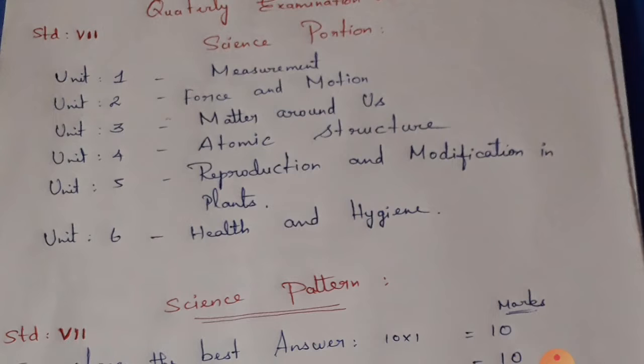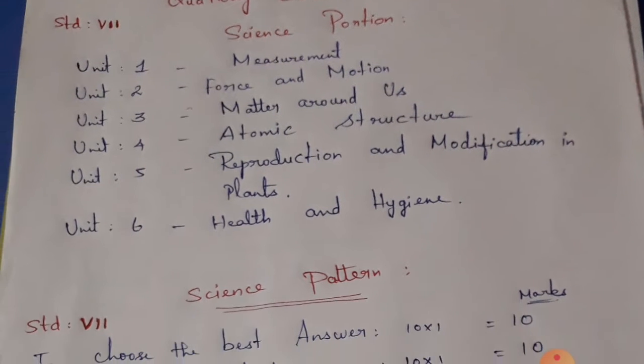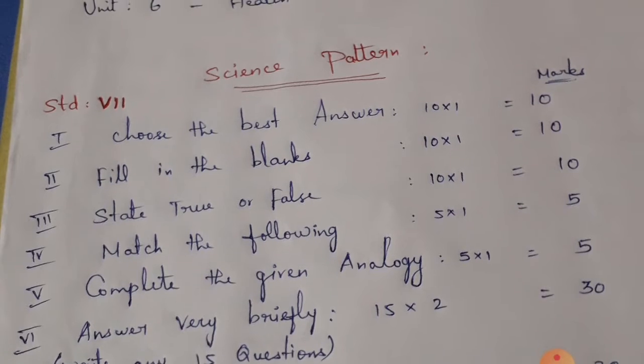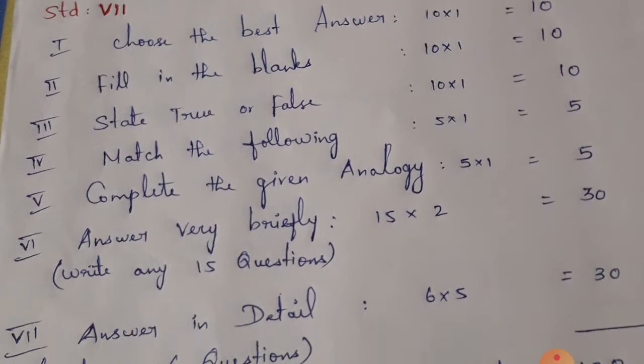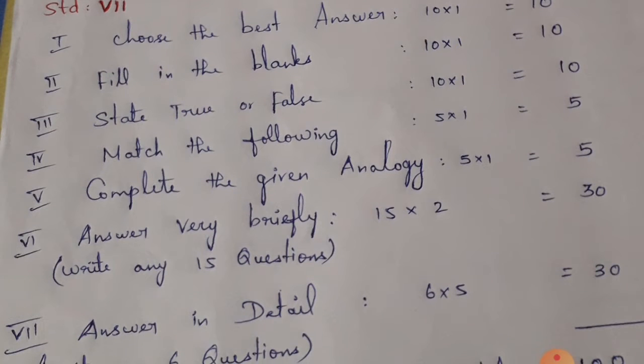Clear? Yes, children, I have already revised all the units, and I'll give you the 1 mark question answers, everything. So you know the science pattern. First, Roman letter 1, choose the best answer, 10 questions, 10 marks. Fill in the blanks also 10 marks. True or false also 10 marks. Match the following, 5 marks only. Complete the given analogy, 5 marks. And answer very briefly, write the short answers.